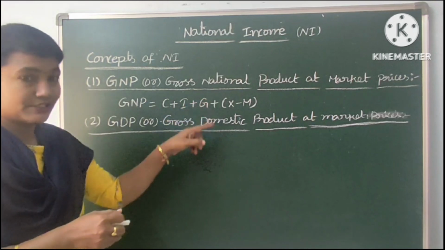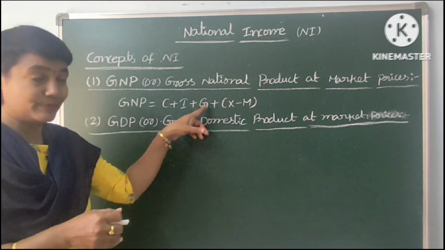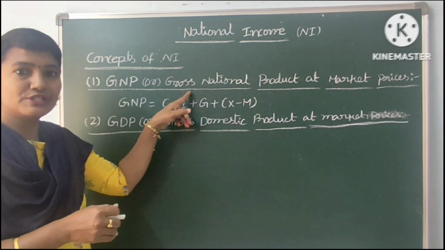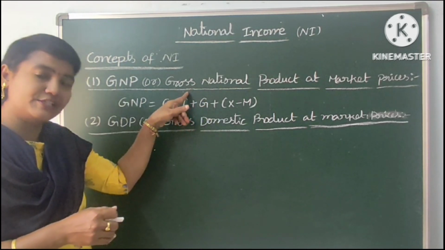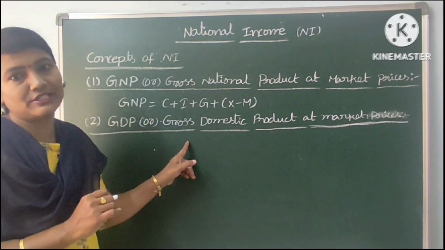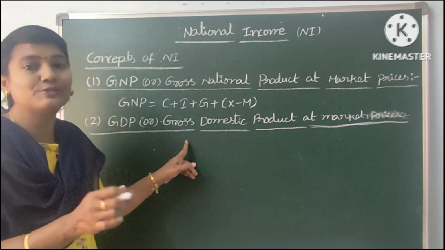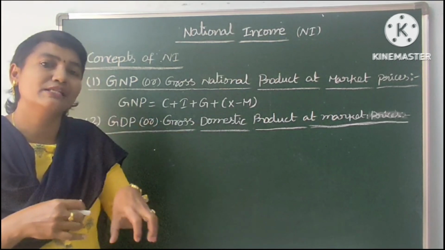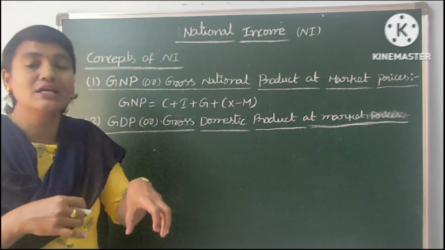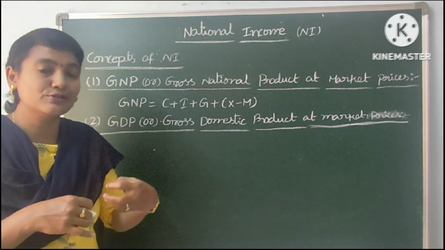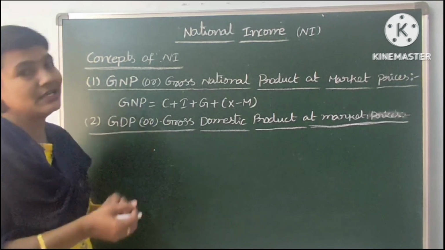So I will say what is the exact difference between GNP and GDP. In GNP, who produced is important rather than where it is produced. But in GDP, where it is produced is important rather than who produced. Within the boundaries of the country, we utilize our natural resources with our factors to produce goods and services. That only we take for calculation of the GDP.